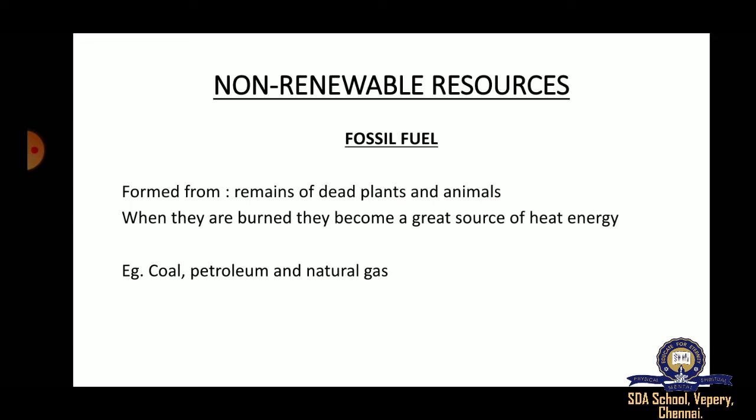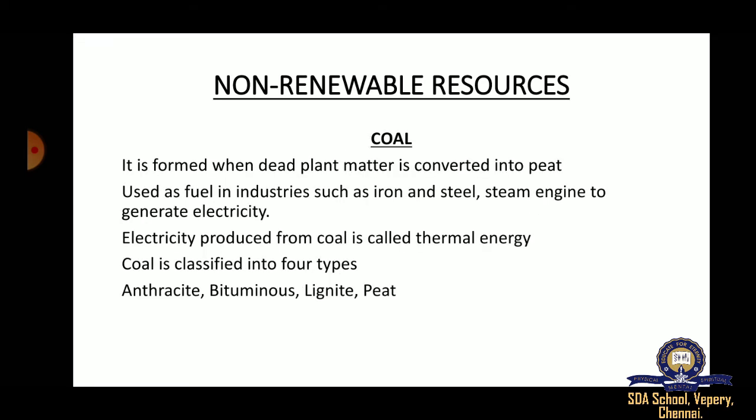When these fossil fuels are burnt or heated, they release a great amount of heat energy. Examples of fossil fuels are coal, petroleum, and natural gas.